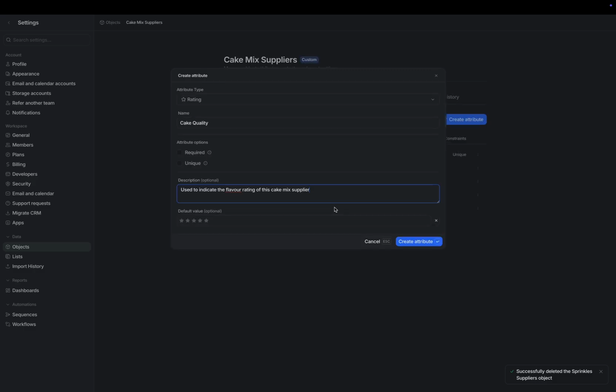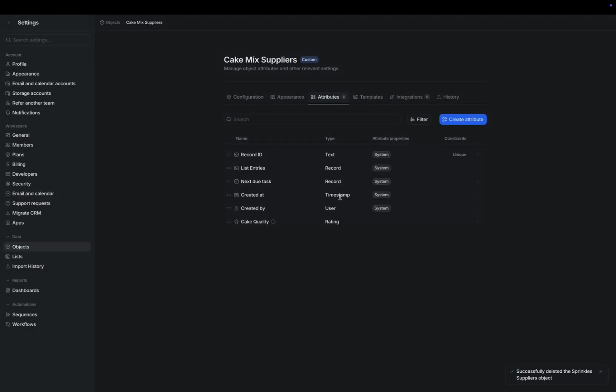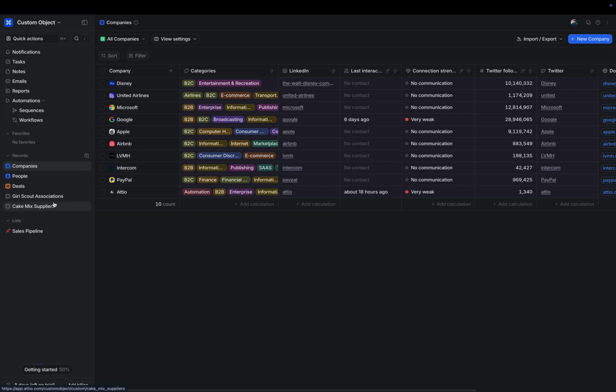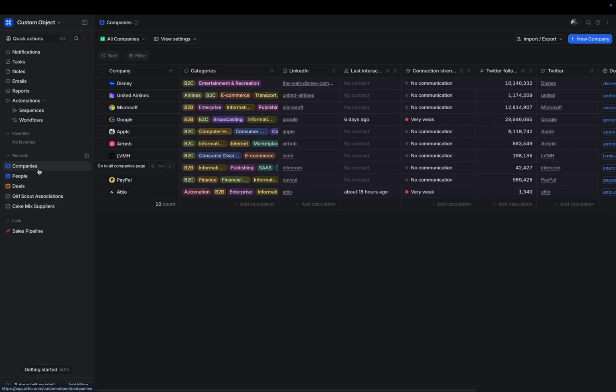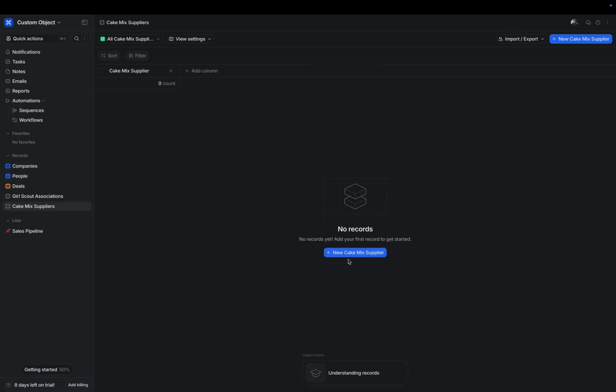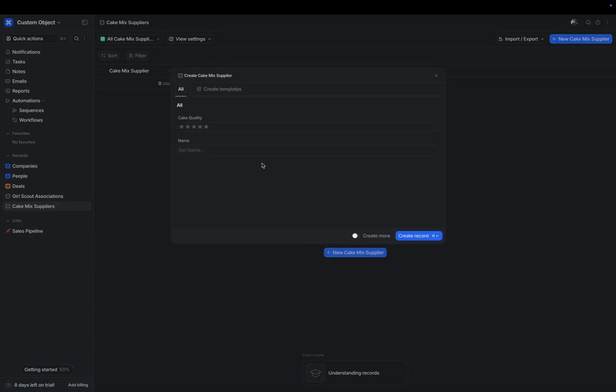So again, we're using an object to capture data that is highly unique and different from all of the other objects available to us in the workspace. We can return to the homepage and see Girl Scout Associations, cake mix suppliers, alongside our other default objects. From here, we can add a new cake mix supplier and assign the name such as Chocolate Factory and assign the cake quality as 5 stars.